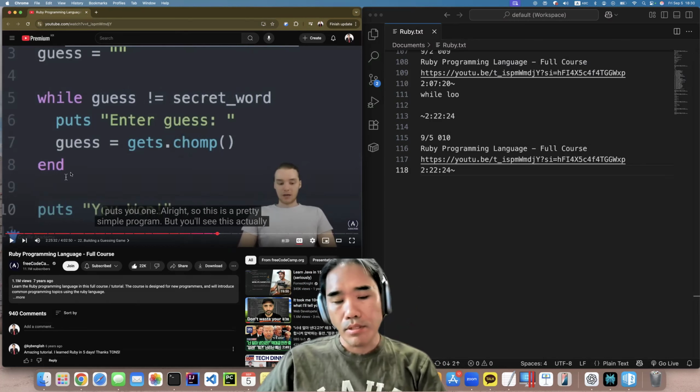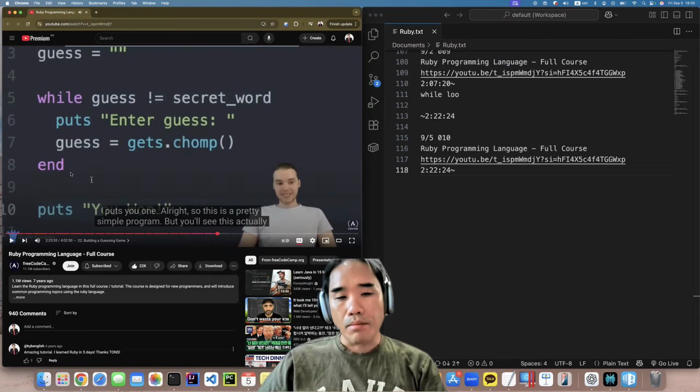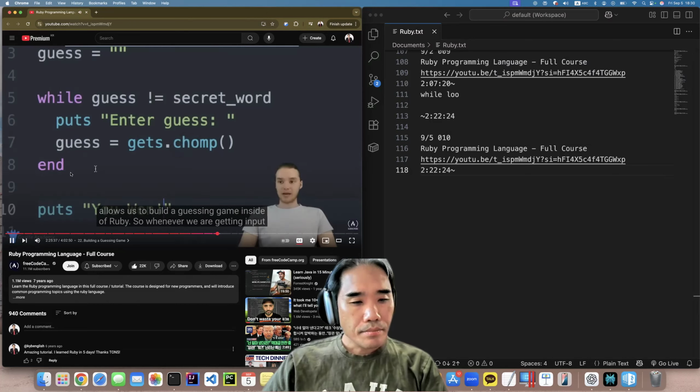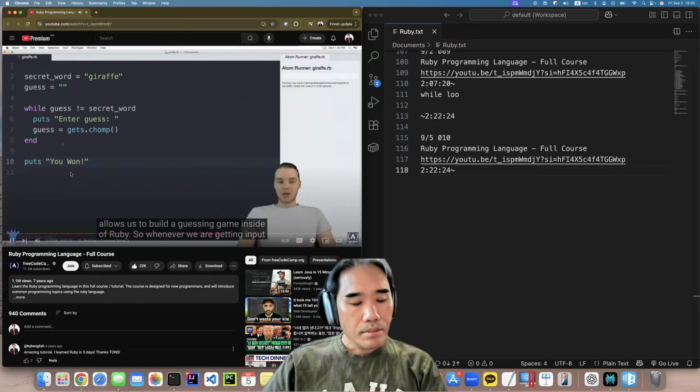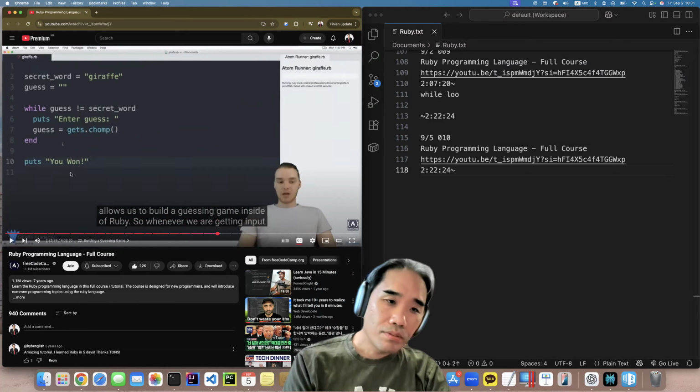All right, so this is a pretty simple program, but you'll see this actually allows us to build a guessing game inside of Ruby. Of course, without a hint, the user can't guess the word giraffe.